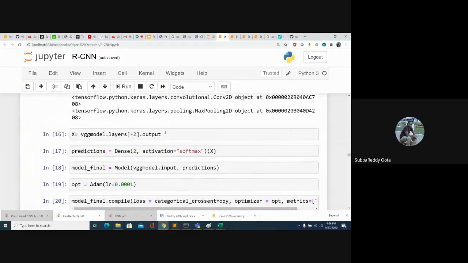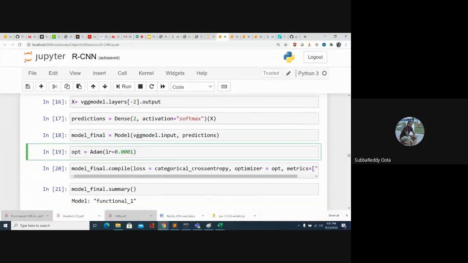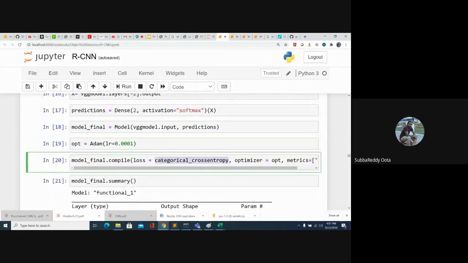Once we get the output from VGGNet's prediction, finally we add one custom layer, which is a 2-class layer. That means either the information is present or not. If I give a region proposal, I have only two options, yes or no. Yes means an object is present, no means no object is present. For the model, I used the Adam optimizer, the loss is categorical cross entropy, and the metric is accuracy.